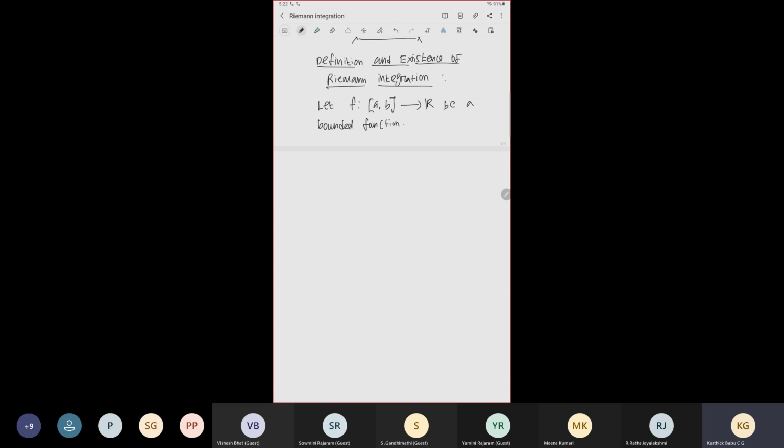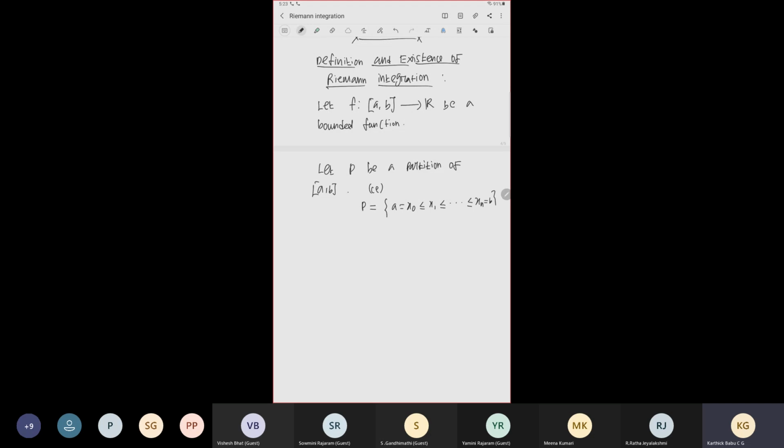So now what we are going to do is divide this interval into small parts, and each part we are going to approximate by rectangles. So I will call it a partition of the interval [a, b]. Let P be a partition of [a, b], that is, some finite points inside a and b, say x0 less than or equal to x1 less than or equal to, etc., xn which is equal to b.